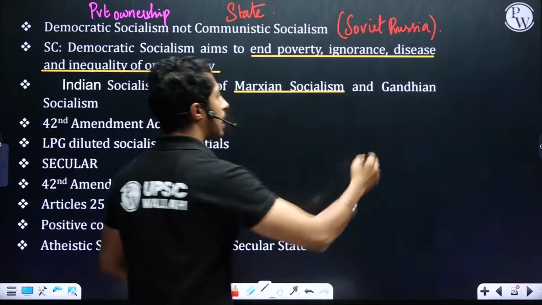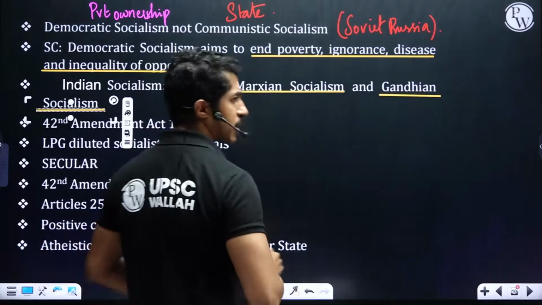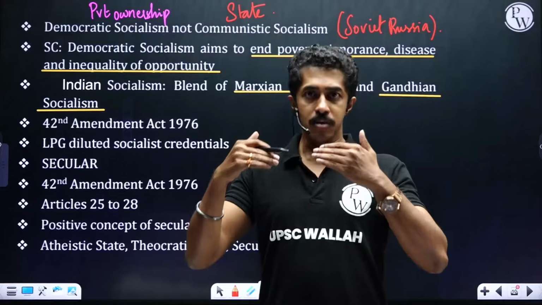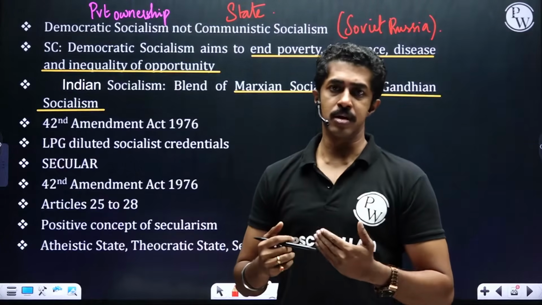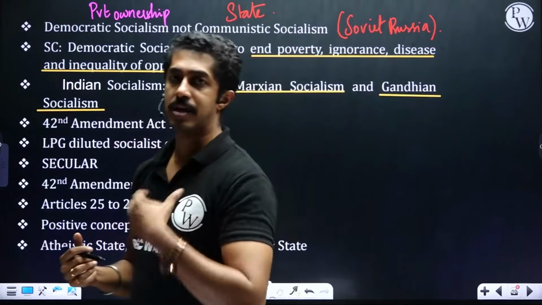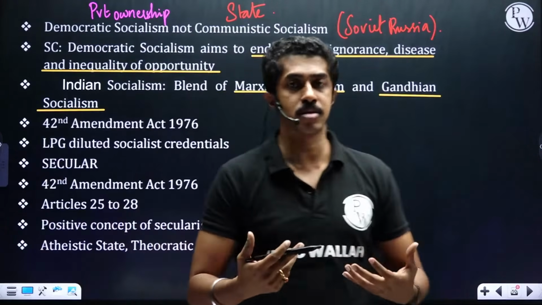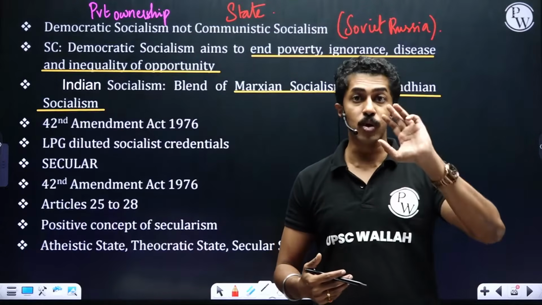Plus Gandhian socialism. Because Gandhi was never against the idea of private players or capitalists. The only thing he wanted was what? Even if you're a capitalist, be a benevolent capitalist. Somebody who will favor the society. Getting the point? You should be benevolent. You should be considerate. Have a father-son relationship with your worker. That is what he focused on.